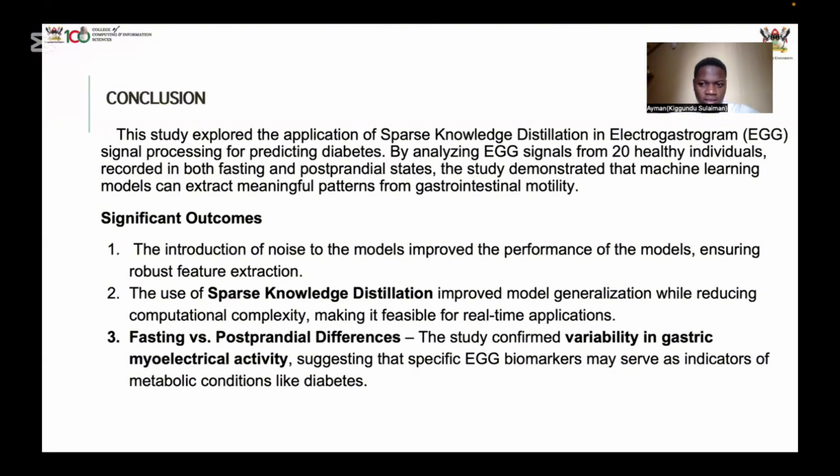So, conclusion: the study was about EGG extraction from 20 people, but in this case they were healthy, and we tried to add some unhealthy individuals. So that's why it was not hitting. But when you added unhealthy ones, and added noise and all that, to train a model, the significant outcomes were that the introduction of noise improved the performance of the models in some way. We also saw the most robust model in all the conditions, generalized use of personal identification, and reduced computational complexity.